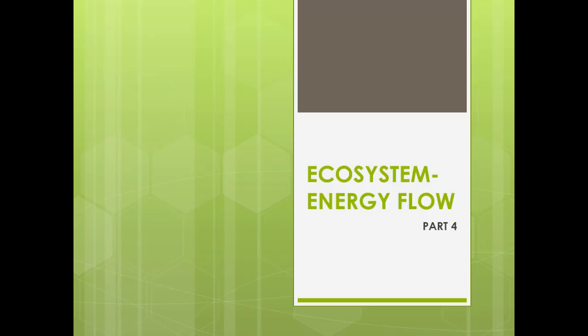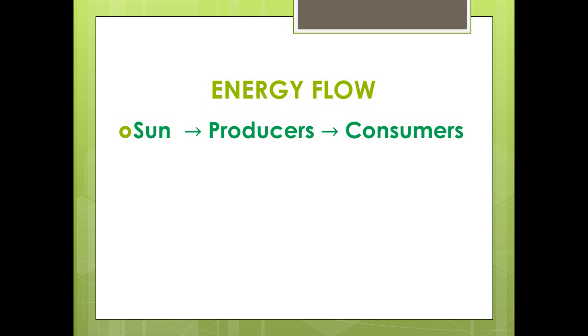Energy flow. In this video, you will be learning more about energy flow in an ecosystem. The sun is the main source of energy. Of the incident solar radiation, less than 50% is photosynthetically active radiation, and roughly 2 to 10% of PAR is captured by the plants. Only a small fraction of the energy stored as organic compounds is transferred to the consumers.